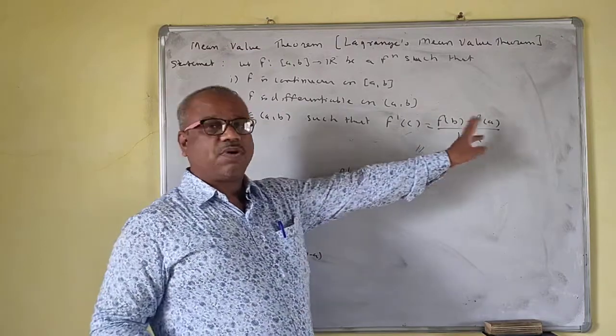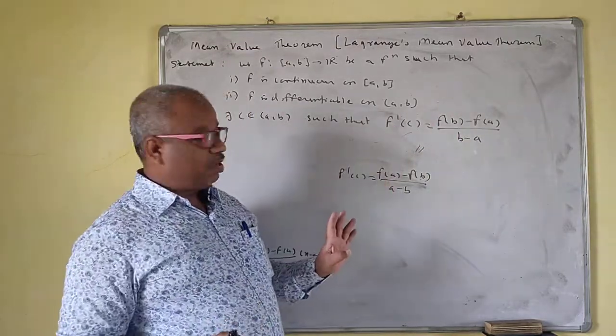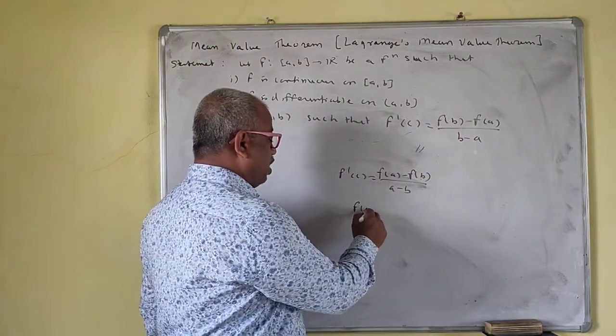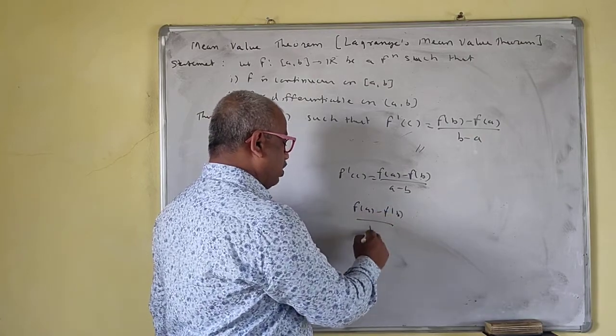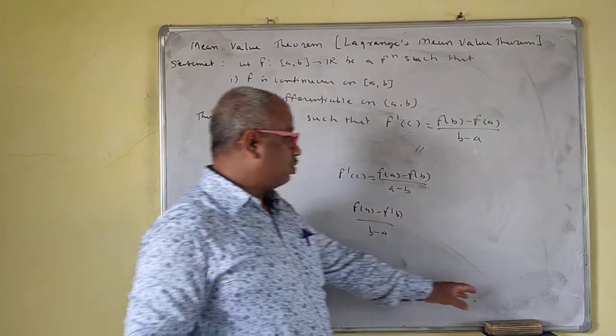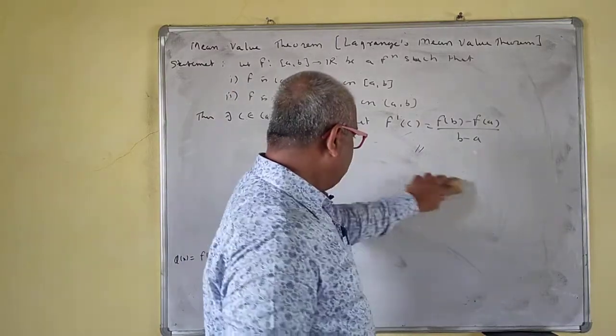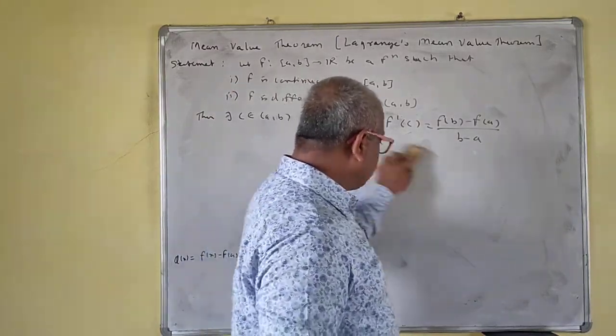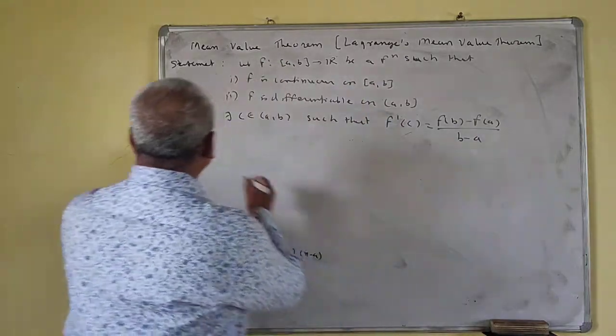You may write f of a minus f of b upon a minus b, but don't write f of a minus f of b upon b minus a. Here it is a minus b, so below it should be a minus b also. The order should be the same. Now we'll prove this one.